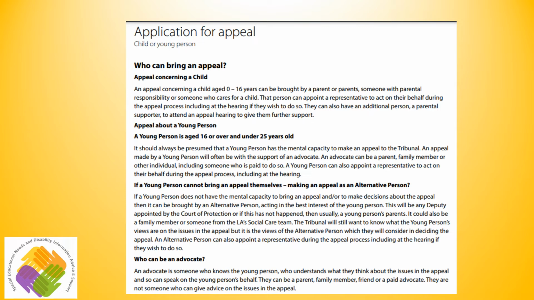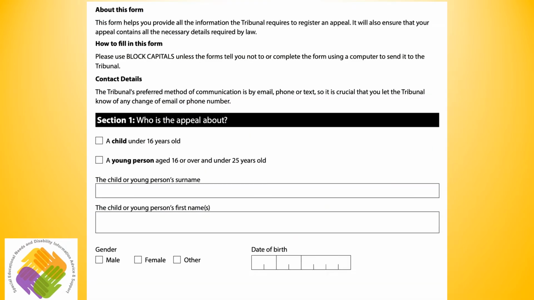For young people aged 16 and over, it is presumed that a young person has mental capacity to bring the appeal themselves. This isn't always possible, therefore the young person can appoint an advocate to bring the appeal. This can be a parent, family member, or independent advocate. A representative can also be appointed to act on their behalf. Section 1 is relatively straightforward and is just asking you to fill out the details of your child or young person. When it comes to filling out your form, please take the time to read this page in full to ensure your understanding.